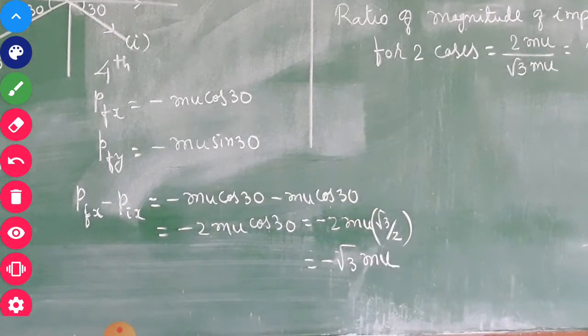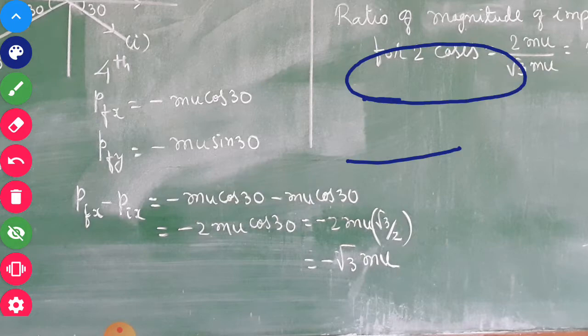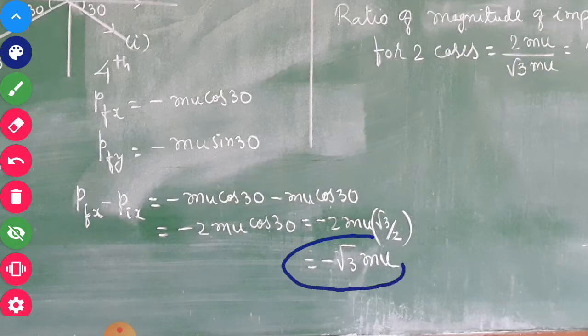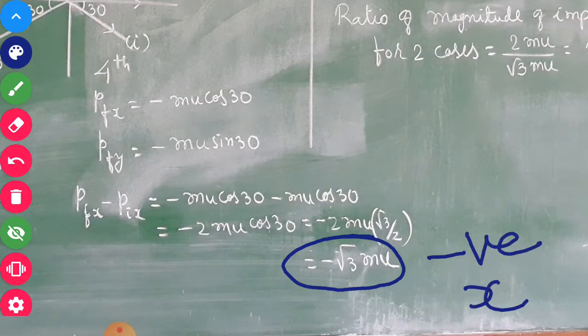So the ball is exerting the force on the wall in the positive x direction, because the change in momentum of the ball is minus root 3 mu, that is in the negative x direction. The minus sign shows that it is in the negative x direction. So the force acting on the wall, because of the change in momentum, will be in the positive x direction.